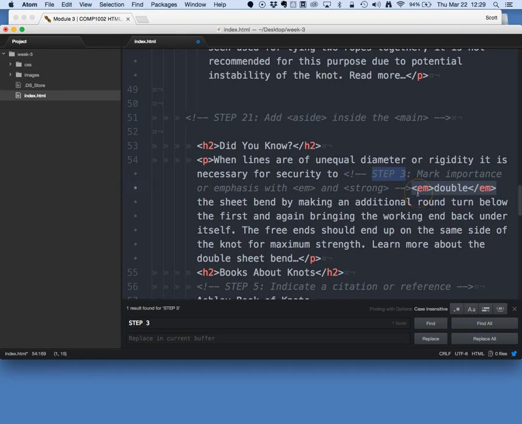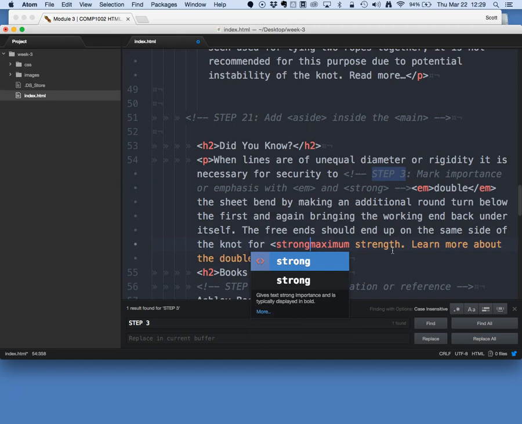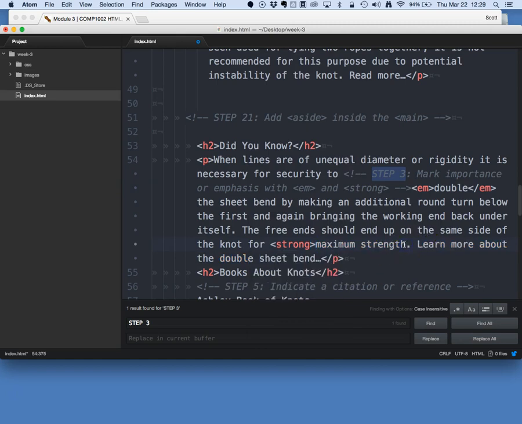The older cousin of the emphasis element is the strong emphasis element. Similarly, there'd be a string of text that we would like to really emphasize. So the free ends should end up on the same side of the knot for maximum strength. I want to really drive this one home, so let's strongly emphasize the phrase maximum strength. If you're not sure about this, read the content aloud in your mind, and that will help you out to some degree.